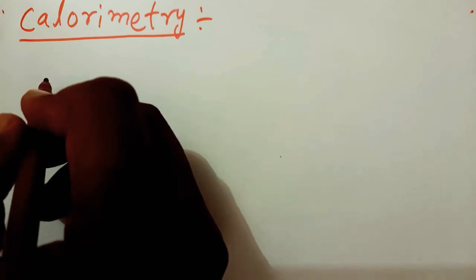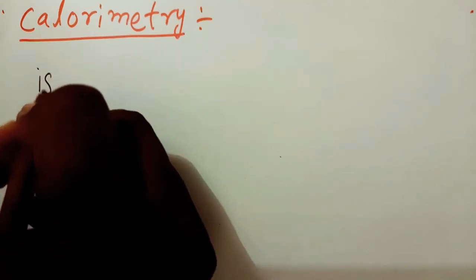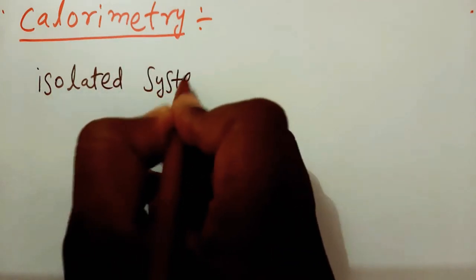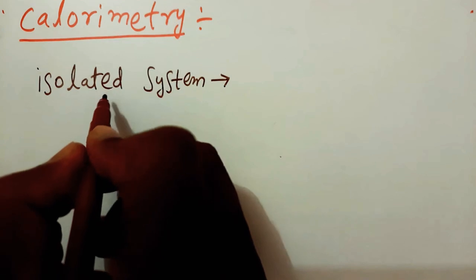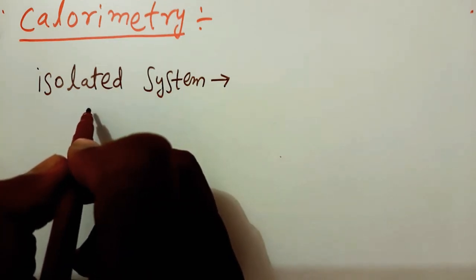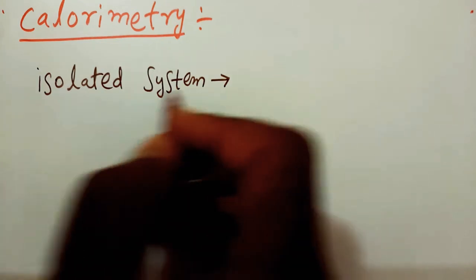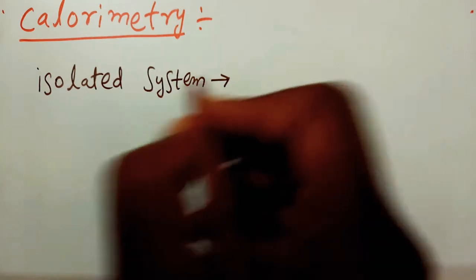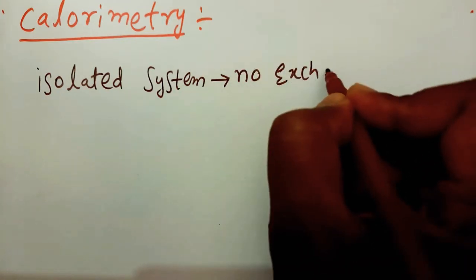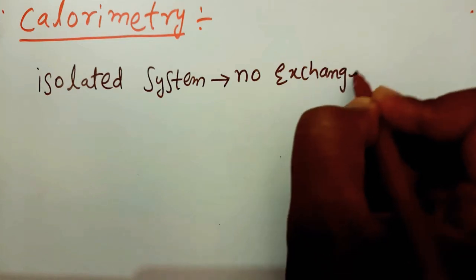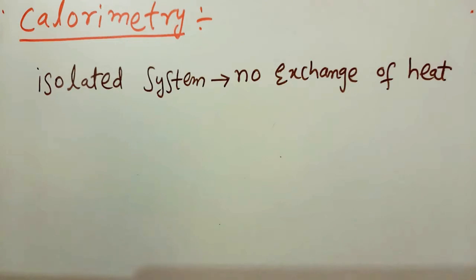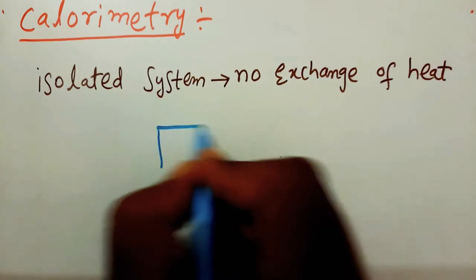Let us discuss what is an isolated system. There is no exchange of heat between the system and its surroundings is known as an isolated system. No exchange of heat. So here I am taking a system and its surroundings.